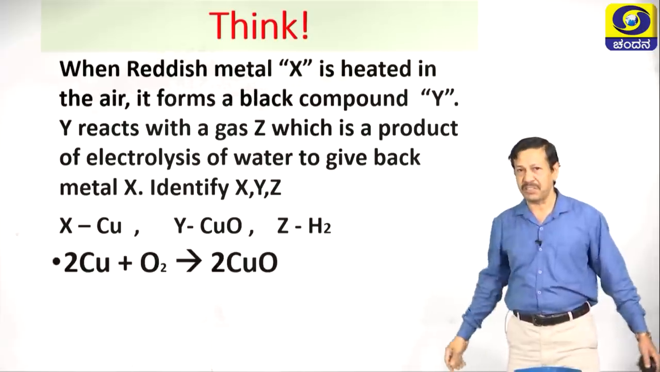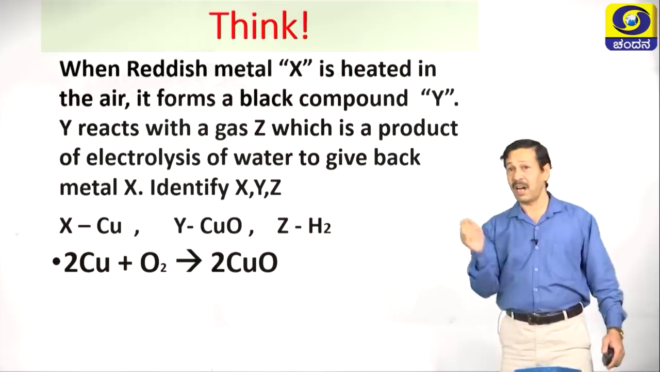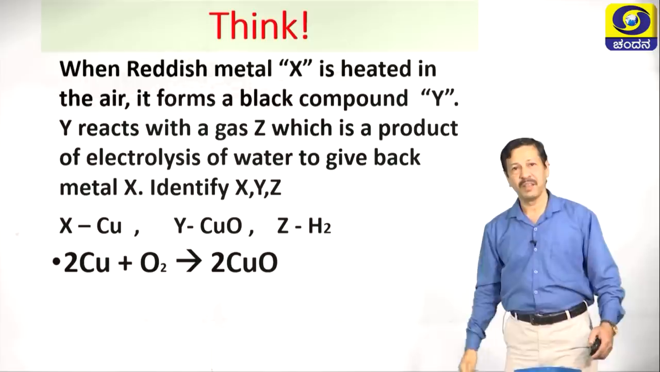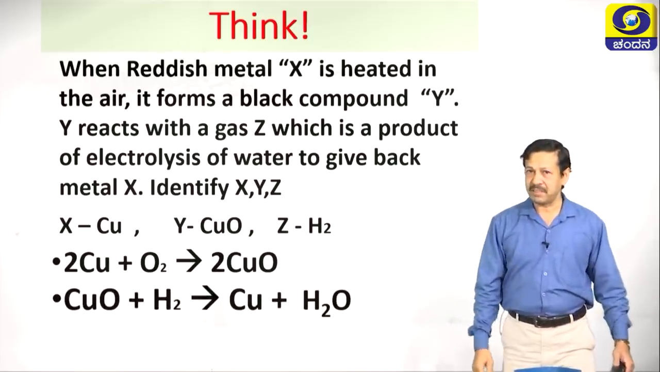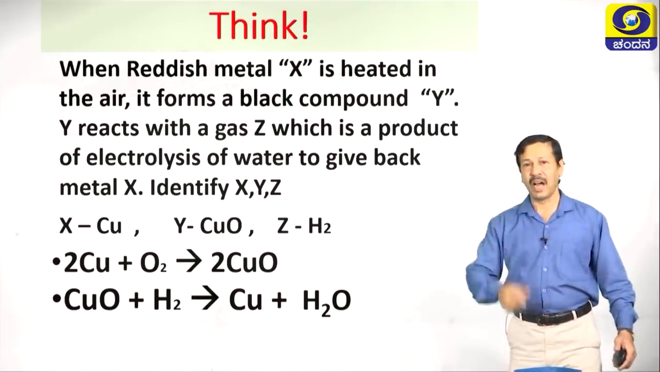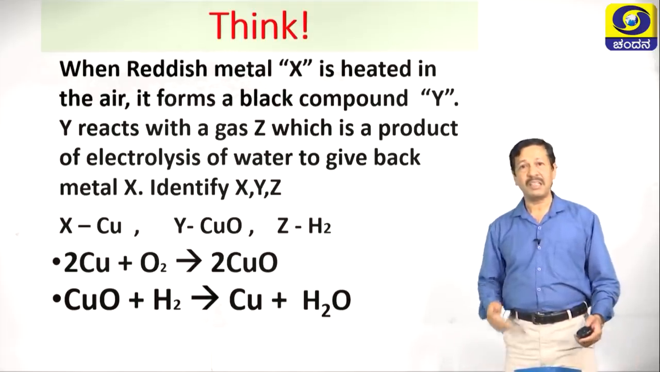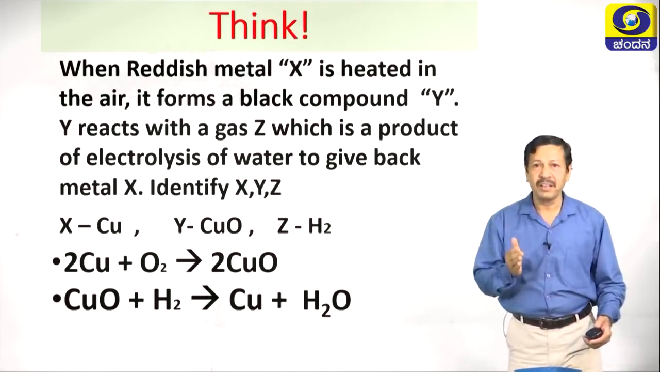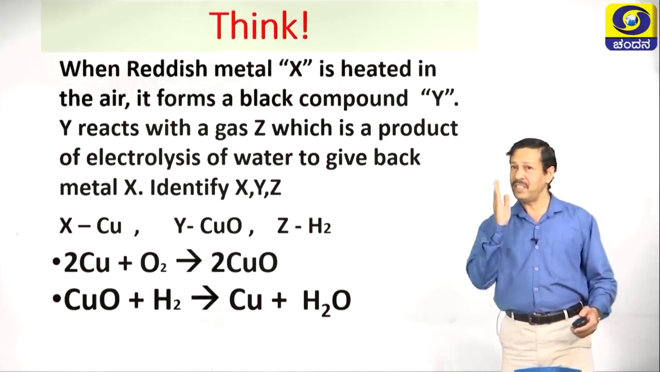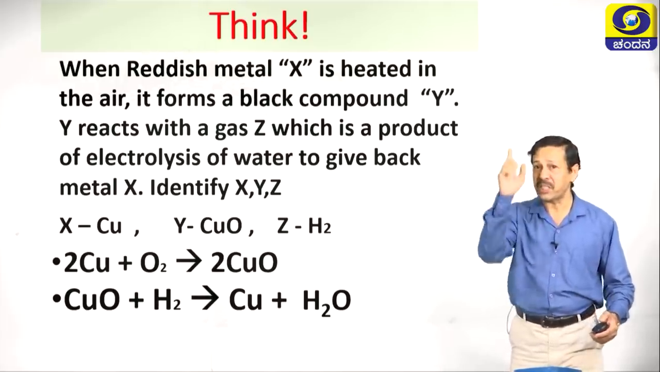Now, let us write the equation. Cu plus O2 gives rise to 2CuO. Here there is addition of oxygen, one more type of reaction, that is oxidation. Now, copper oxide is converted back to copper by adding hydrogen, that is reduction. Thus, you will easily identify the reaction X, Y, Z, etc. So, these types of questions are very, very important from the examination perspective.